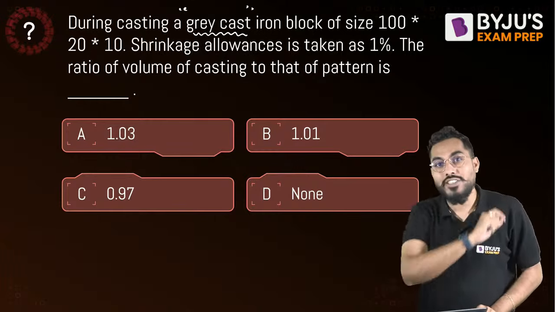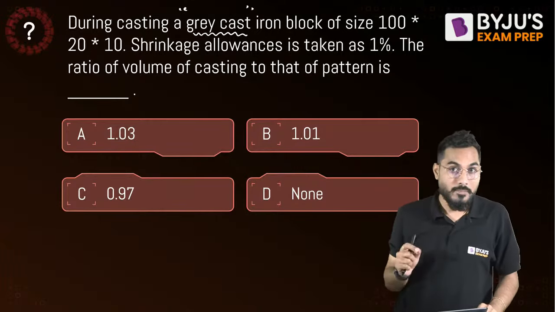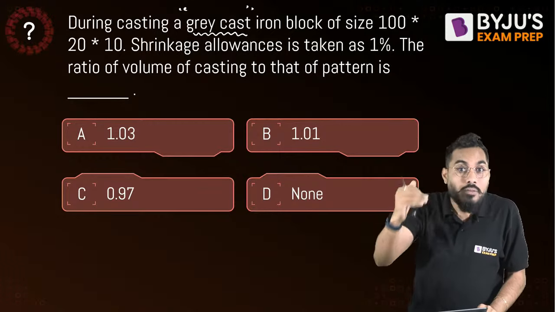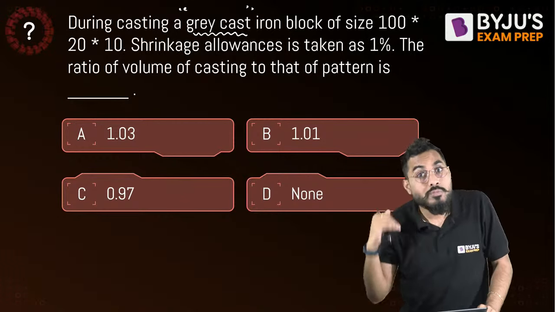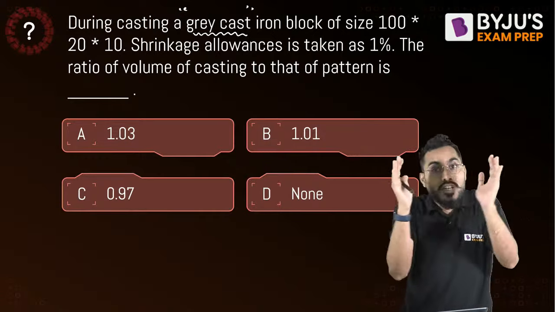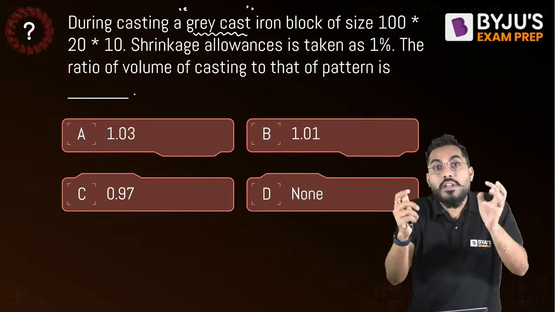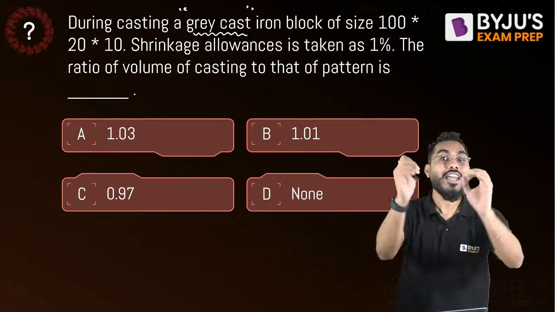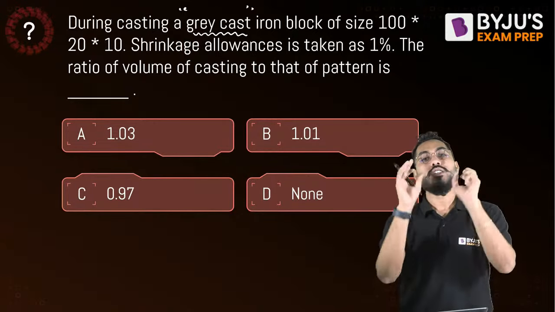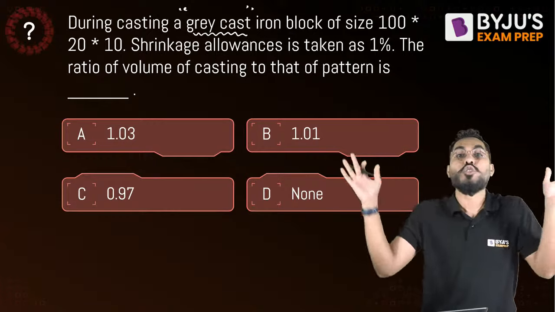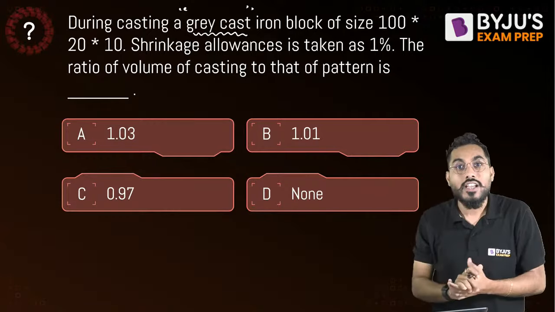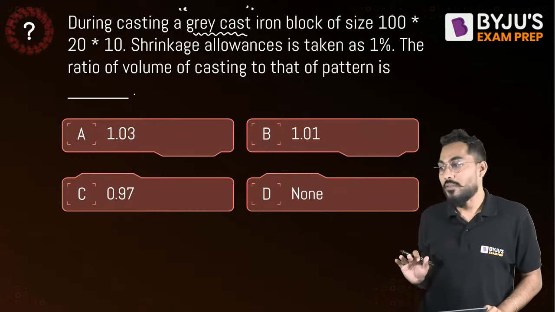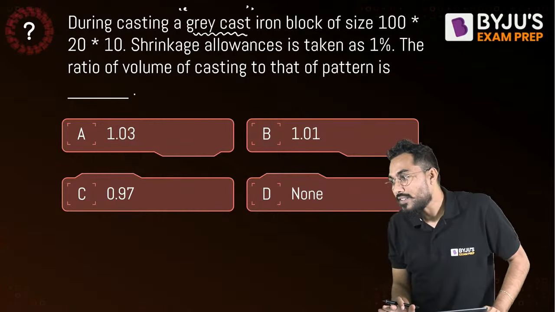But now underline the statement. Once it solidifies, that is, at the freezing temperature, after that, when it cools down to room temperature, the contraction or shrinkage that takes place in the solid state will be in line with the engineering materials. Which means that in the solid state, grey cast iron also shrinks. Therefore, the size of the pattern should be greater than the size of that particular casting. Do you understand that? No riser in grey cast iron.